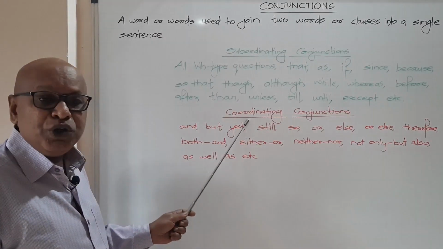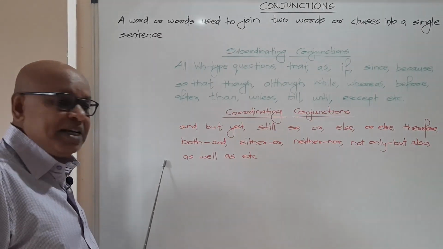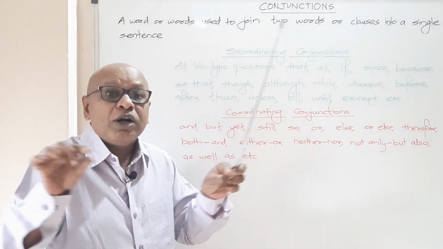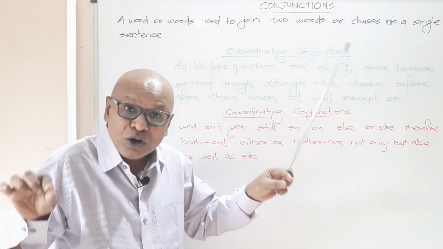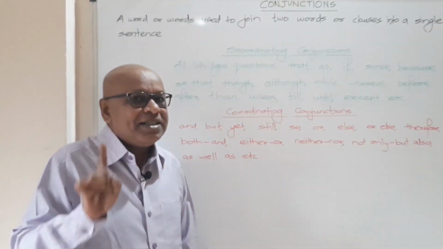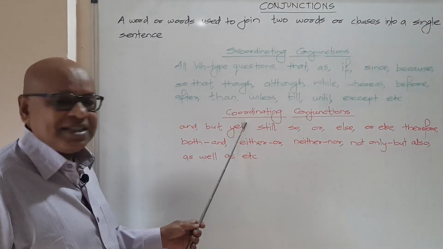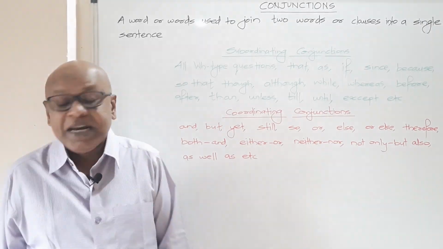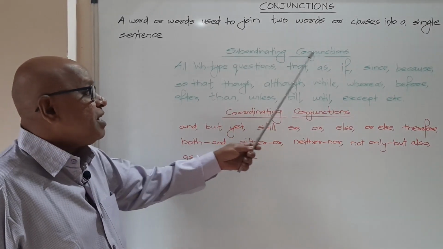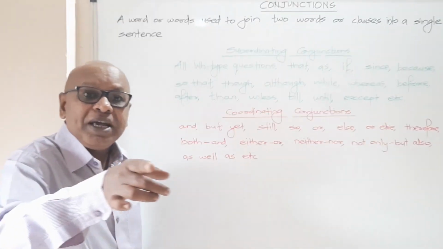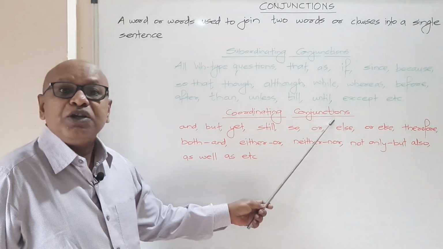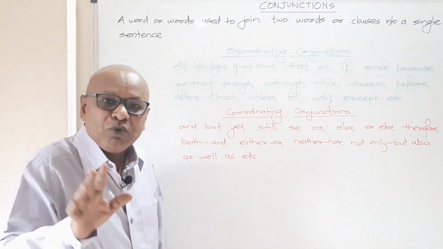Likewise, when you use any one of these coordinating conjunctions to join or link two separate clauses into one single sentence, then that single sentence turns out to be a compound sentence. In other words, subordinating conjunctions are used for making complex sentences, whereas coordinating conjunctions are used for making compound sentences.